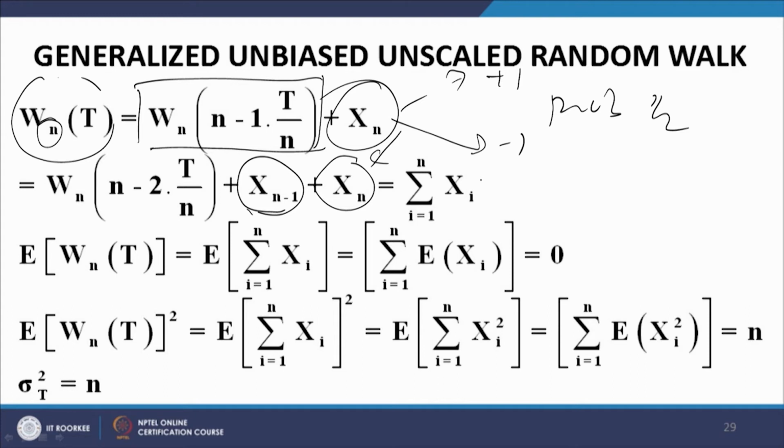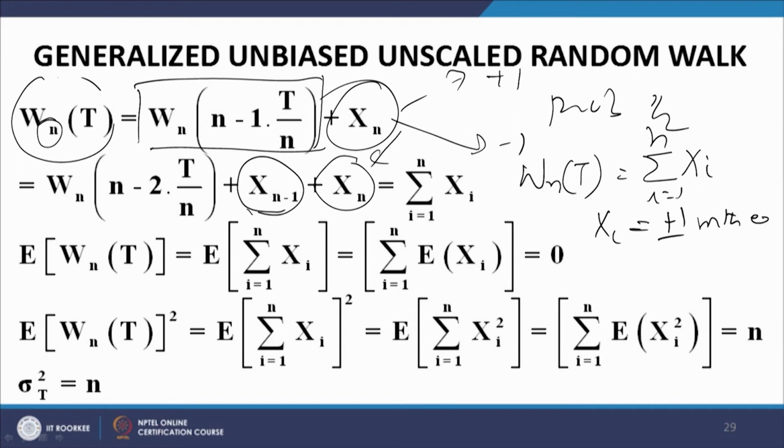I repeat, Wn(t) is equal to summation i equal to 1 to n of xi, where xi is a random variable that can take the values plus minus 1 with equal probabilities.